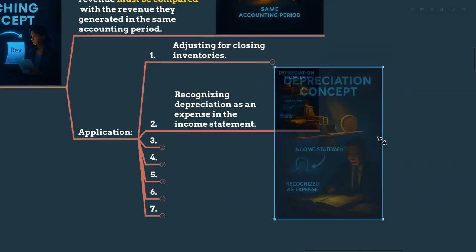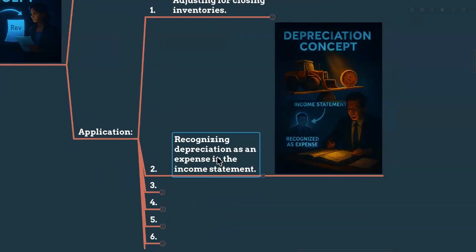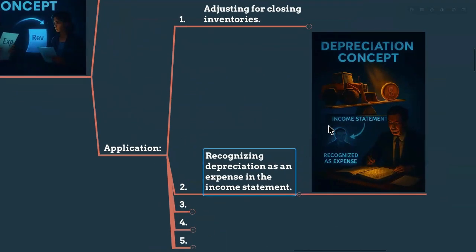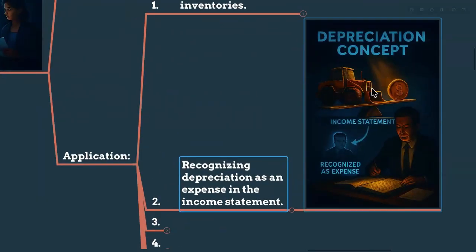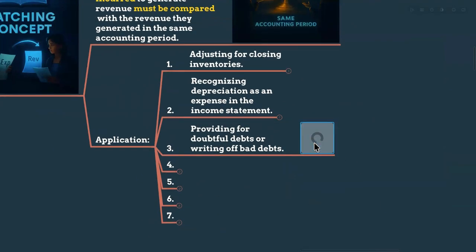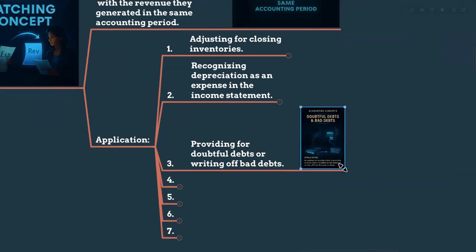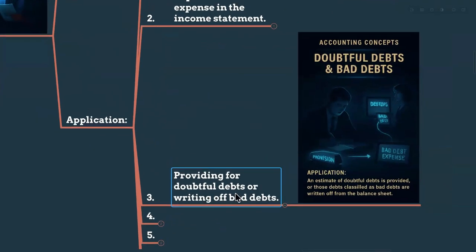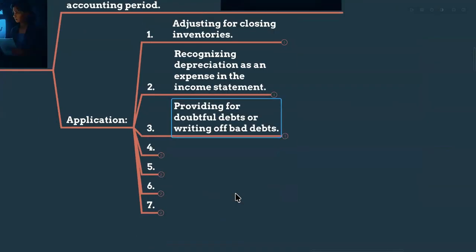And we are recognizing depreciation as an expense in the income statement because of this matching concept, because you are using the particular asset for this particular year. So you are generating income from that asset, so you have to record the depreciation expense for that particular year also. As well as we are providing for doubtful debts or writing off bad debts, because you made a credit sale in that particular period. If there is a bad debt expense, you have to provide for it in that particular year.